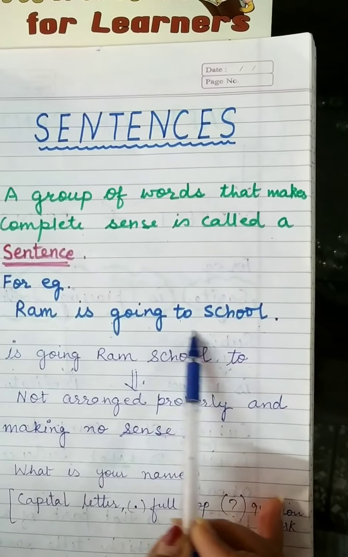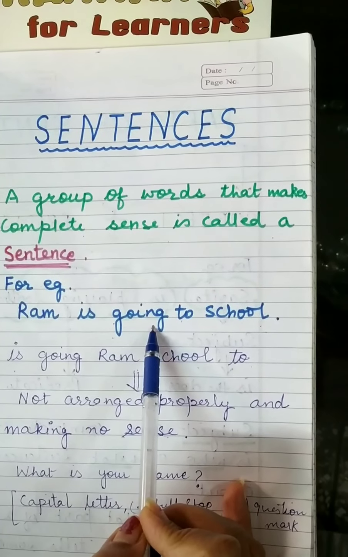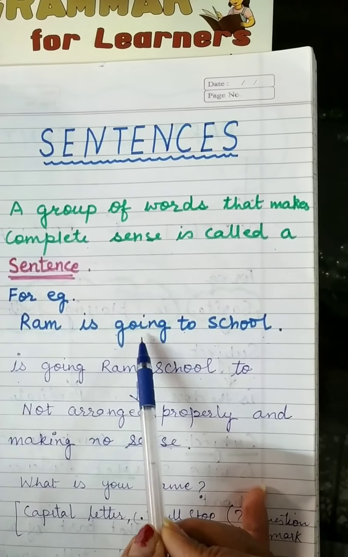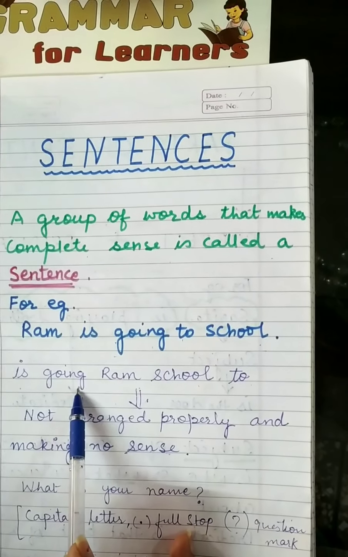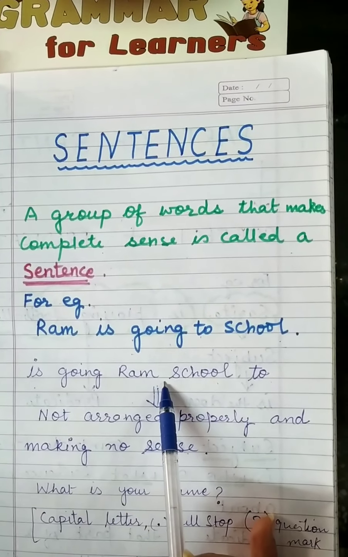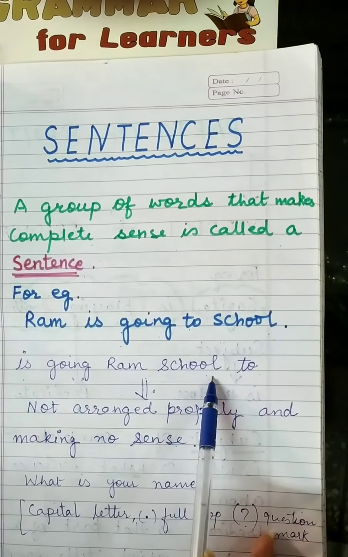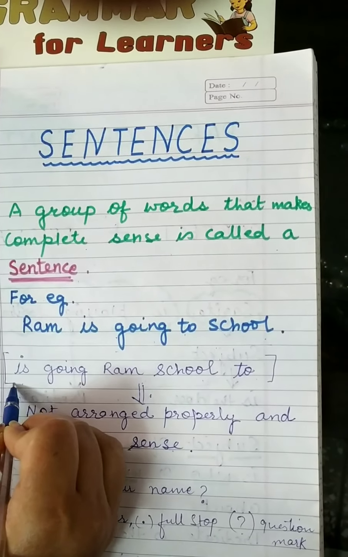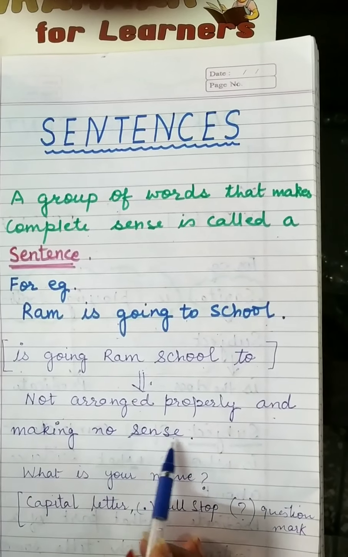In this sentence, these are the group of words, but they are arranged in a proper order and which is making a complete sense. Again, if I take these words but not properly arranged, is going Ram school to. The words are similar in both the sentences, but it is not making a complete sense and the words are not arranged properly. So this is not a sentence. Not arranged properly and making no sense.